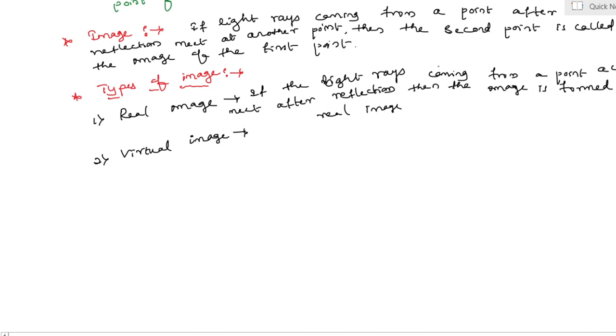Yes, my dear students, it means rays coming from a point actually meet after reflection. That type of images are termed as what?